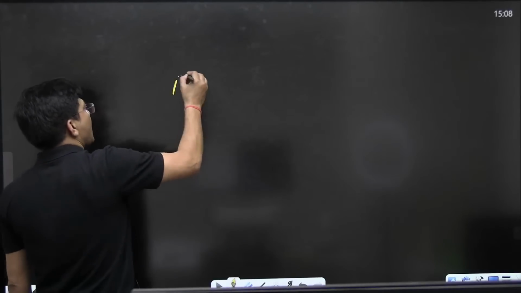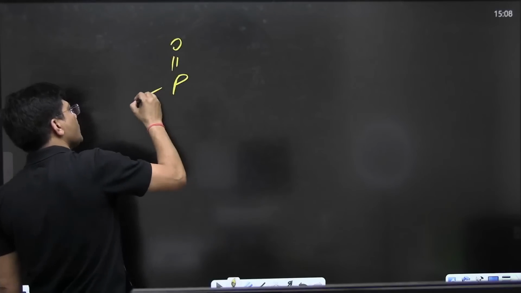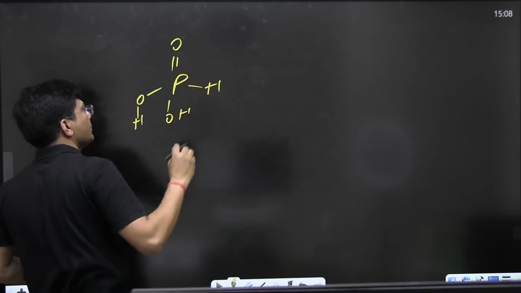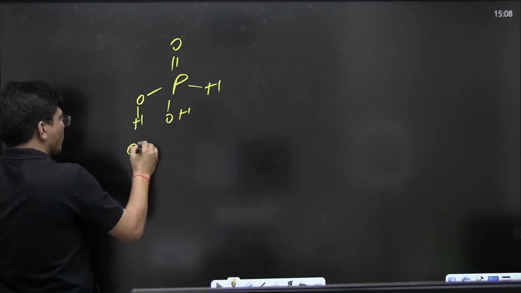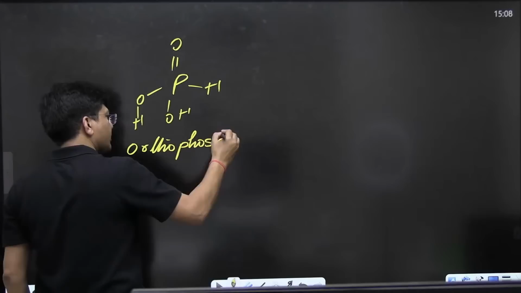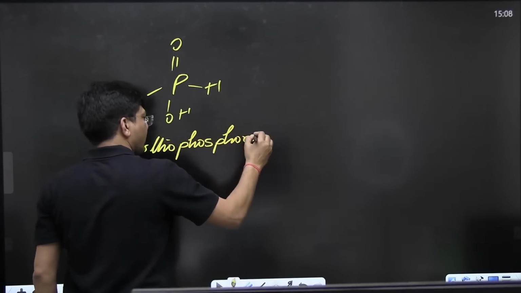If I have a compound like this, P double bond O, OH and H, what is this? This is orthophosphorus acid, right?